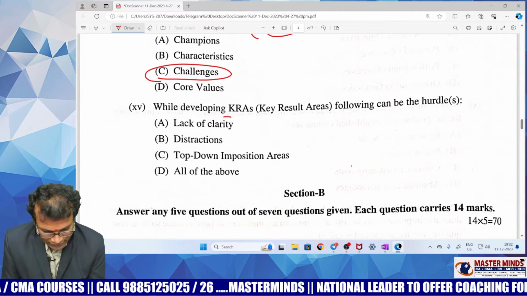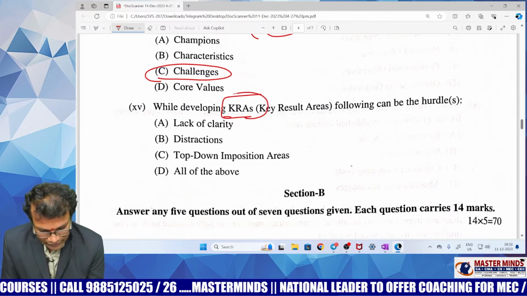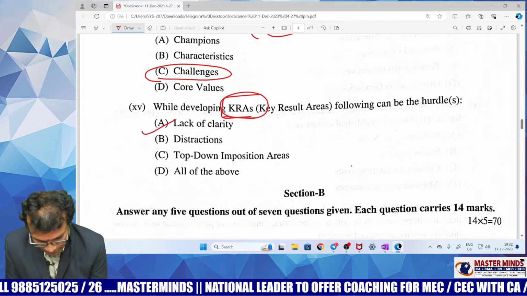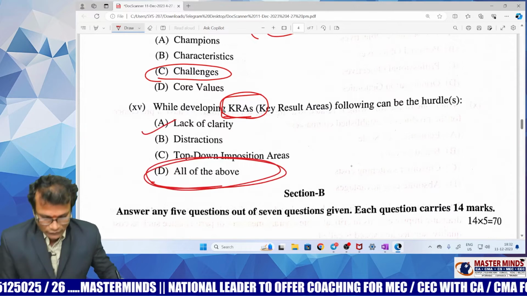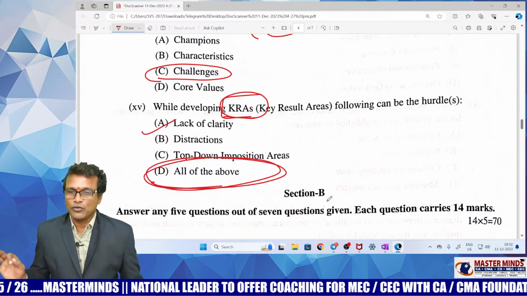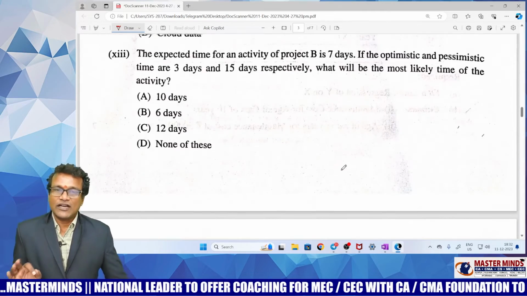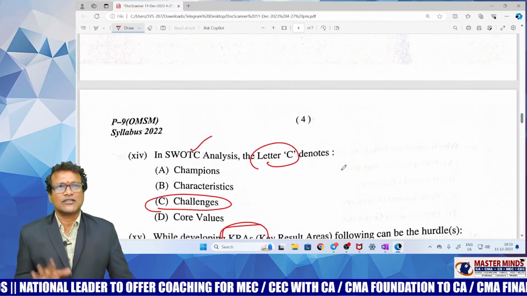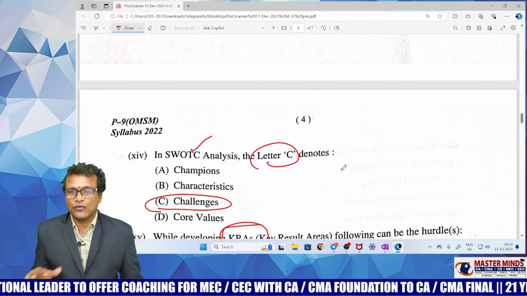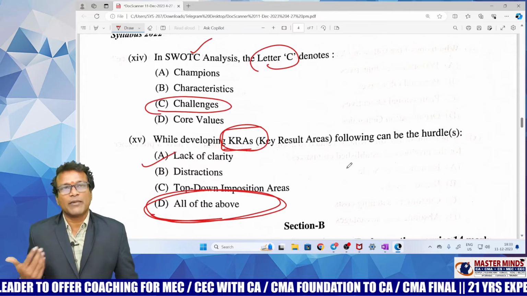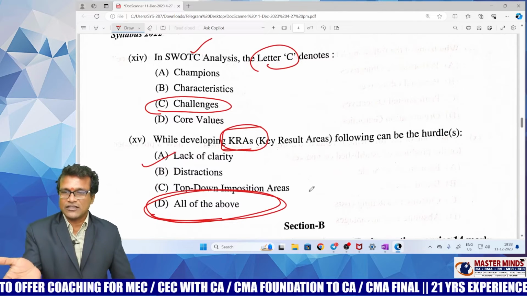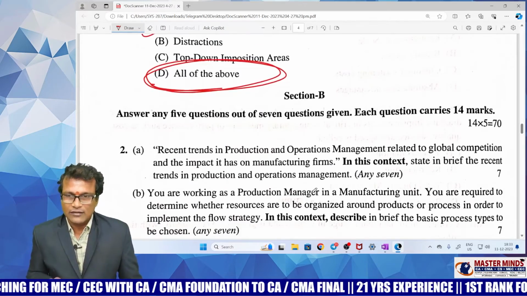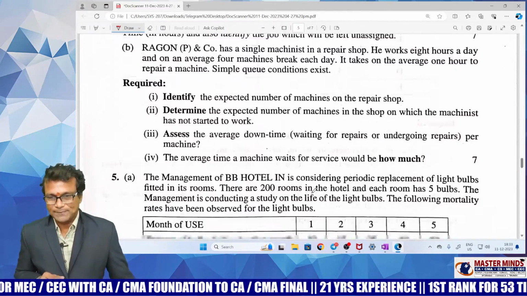While developing key result areas, what are the obstacles you should avoid? All the three means option D. Lack of clarity, distractions, top down imposition areas. Right. Now we have dealt with 6 MCQ questions, out of which one is a bit odd question. Rest of the 5 MCQs are straightforward, easy ones. Who have read all the Masterminds classwork material, they might have answered this last MCQ. While developing KRAs, what are the hurdles also? Is that clear? Right. Now come to the descriptive part.